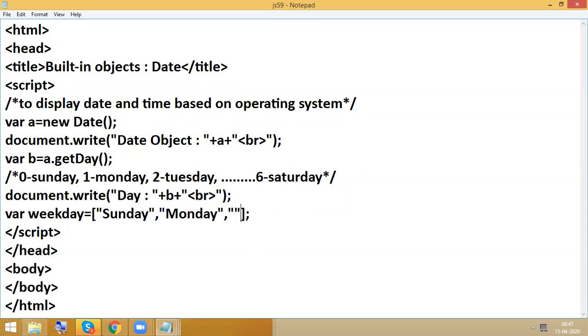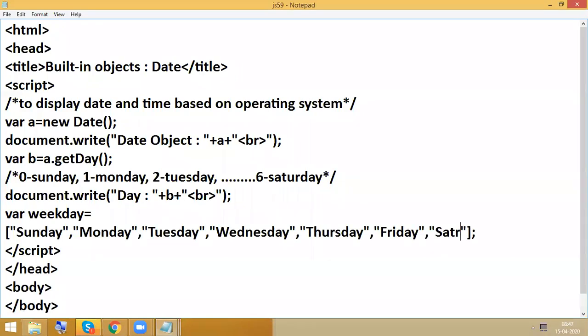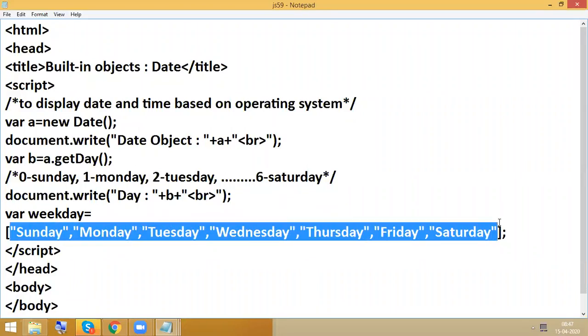Monday, Tuesday, Wednesday, Thursday, Friday, Saturday. So we have Sunday to Saturday.